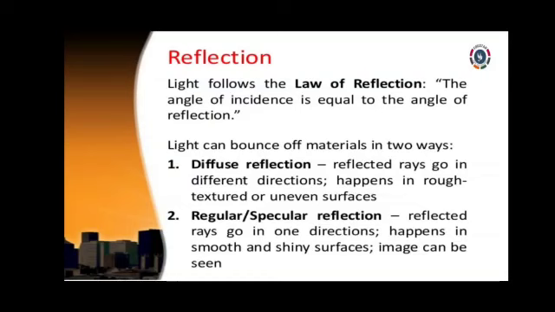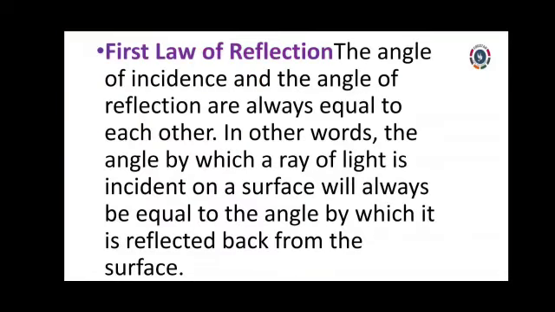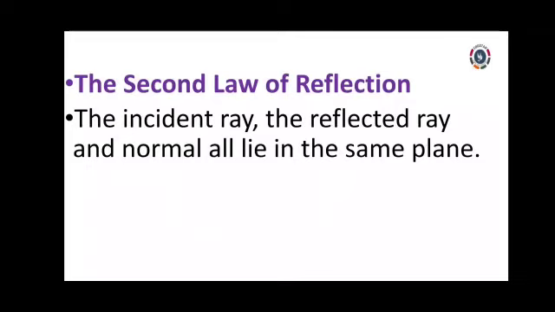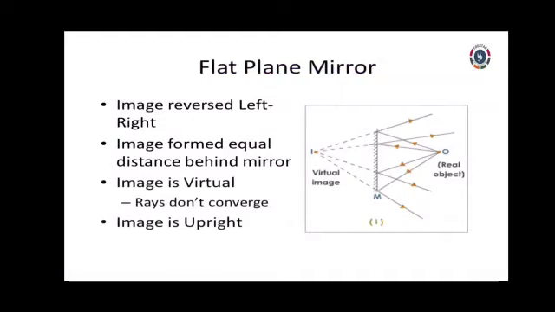Then we have seen the laws of reflection. The first law of reflection: the angle of incidence, angle i, is equal to the angle of reflection, angle r. That is the first law of reflection. And the second law of reflection is what? The incident ray, the reflected ray and the normal all lie in the same plane. That is the second law of reflection.